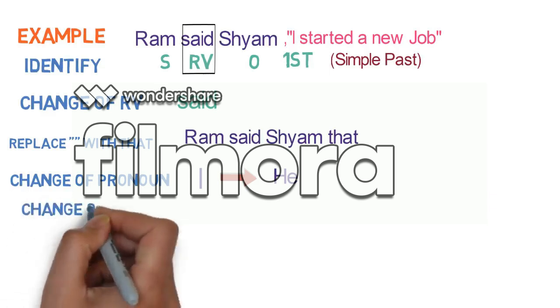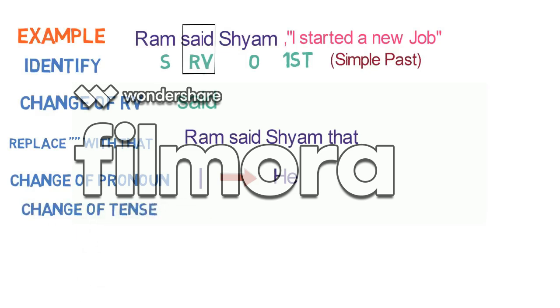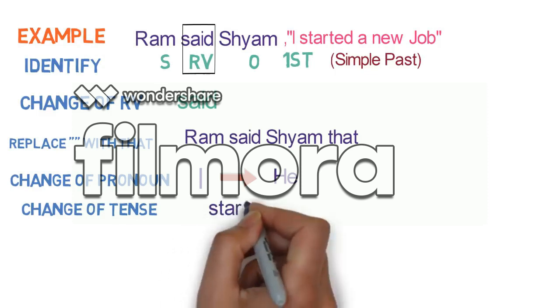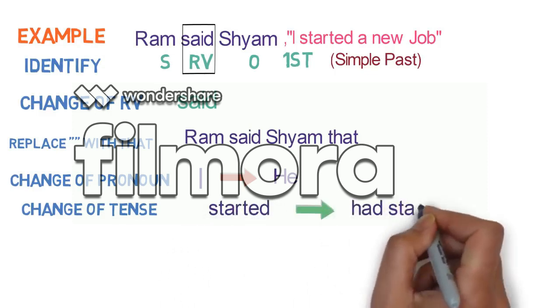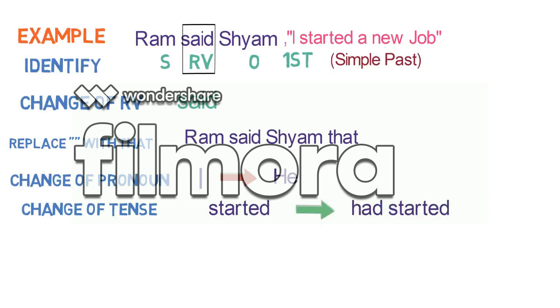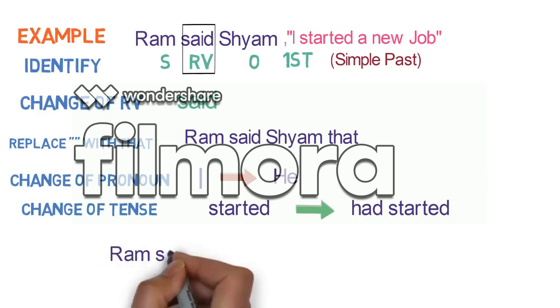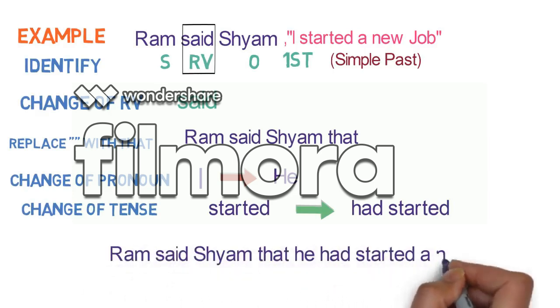Now the 5th step is to change the tense. Here the tense is in simple past, so it gets converted to past perfect. In this case, started will be converted to had started. And 6th step won't come here as there are no words referring to time in the reported speech. So the final outcome is: Ram said to Shyam that he had started a new job.